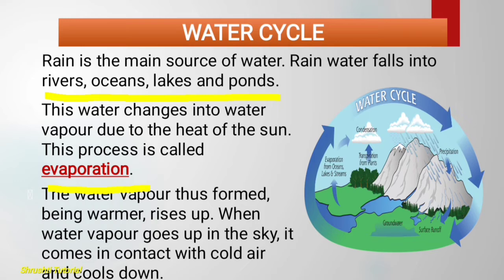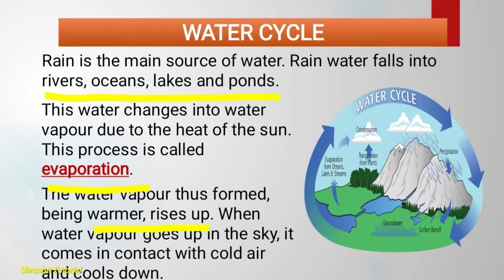So this process is known as evaporation. The water vapor thus formed is warmer and rises up. As we know, anything when it is warm is light in weight, so it goes up. Why does it go up? Because it is light. When water vapor goes up in the sky, it comes in contact with cool air.